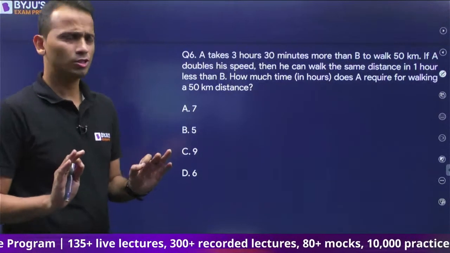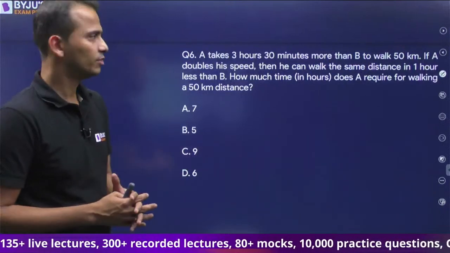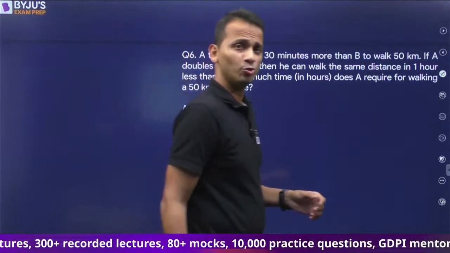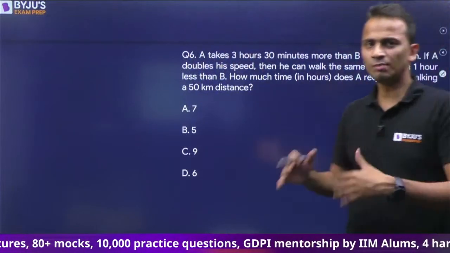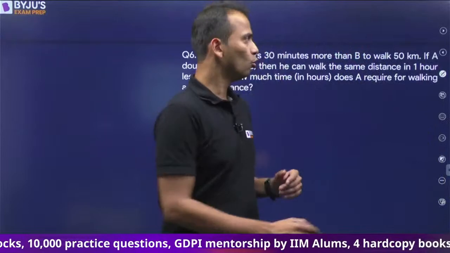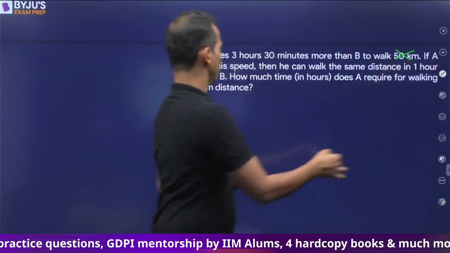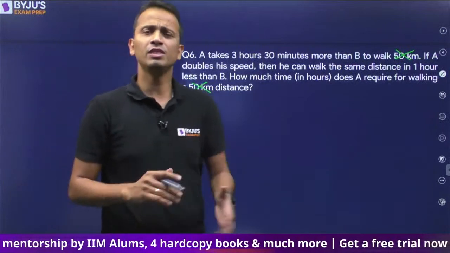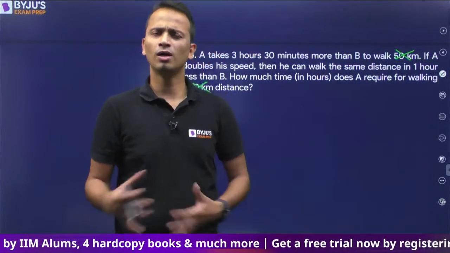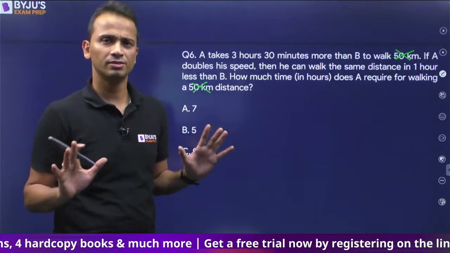Okay, let's solve this. It has taken a lot of time, so let's start. Now in this question, after some time you will realize that there is no role of this. 50 kilometers distance is given. Instead of 50 it could be 40, 30, or 100, it will make no difference.